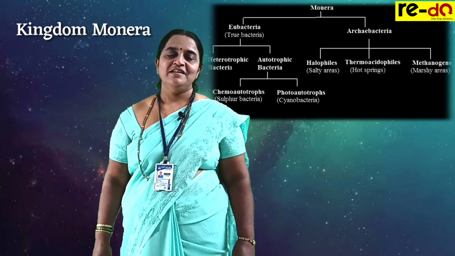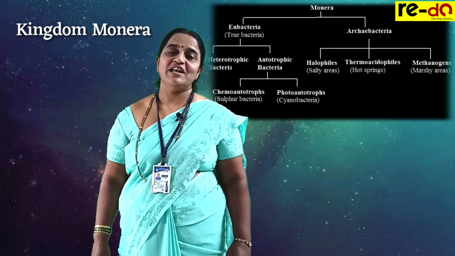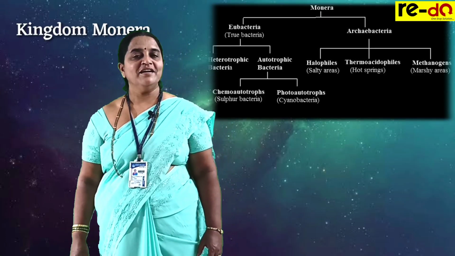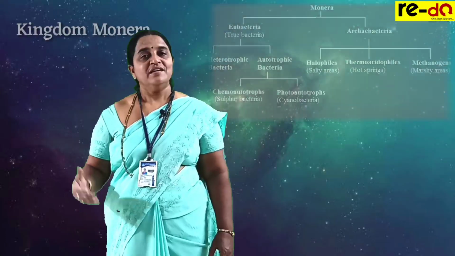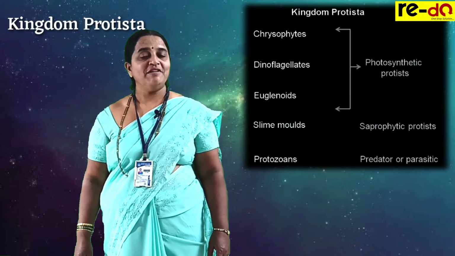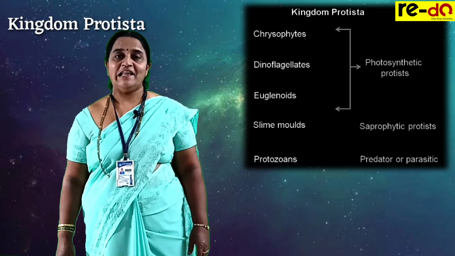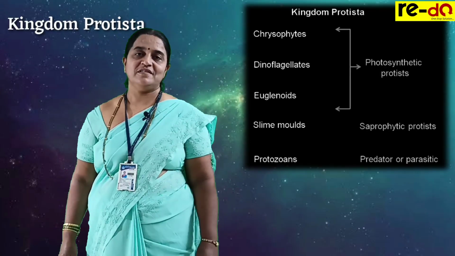Good morning, children. We have already completed 3 kingdoms under biological classification. Kingdom 1 is Monera, which includes unicellular prokaryotes. In this, we have learned Archaebacteria, which are adapted to survive in harsh climatic conditions, and Eubacteria, which are found everywhere. Second kingdom, which shows diverse forms of organisms, is Protista.